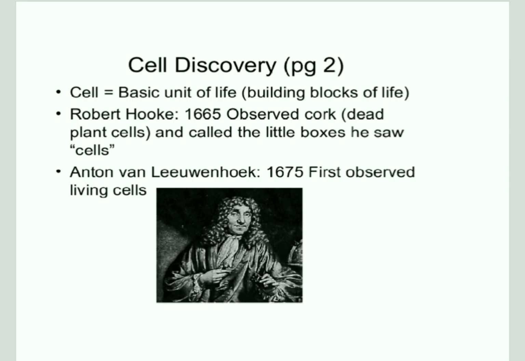So here we go. The cell, which is the basic unit of life, also called the building blocks of life, was discovered by Robert Hooke in 1665. But at that time, it was named little boxes. But it was cells, which we know them as now. He observed the cork, which is dead plant cells, under a microscope. And what he found was little boxes, which he named as little boxes because at that time the name cell was not given. Then Antony van Leeuwenhoek in 1675 first observed living cells under the microscope.